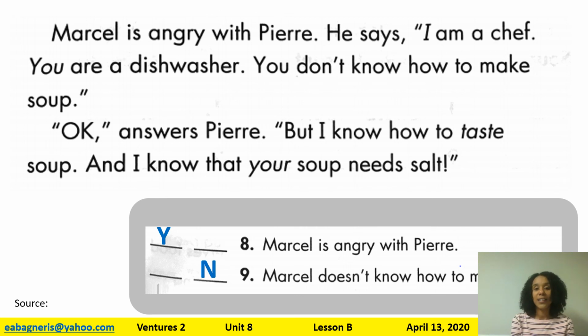Who doesn't know how to make soup? Pierre, because he's the dishwasher. Marcel does know how to make soup, but maybe it is not very good soup, because Pierre says, your soup needs salt. He says, I might not know how to make soup, but I know how to taste soup, and your soup needs salt.